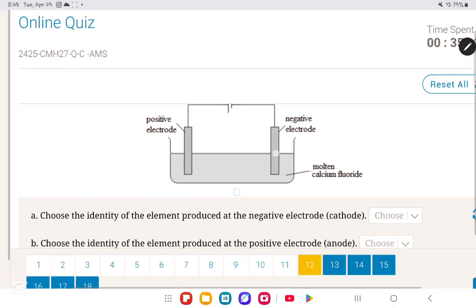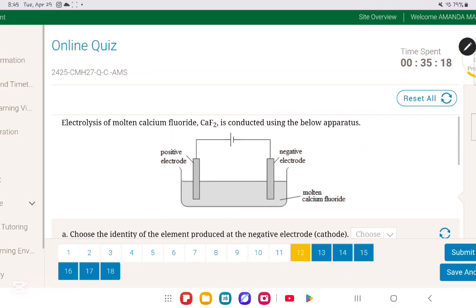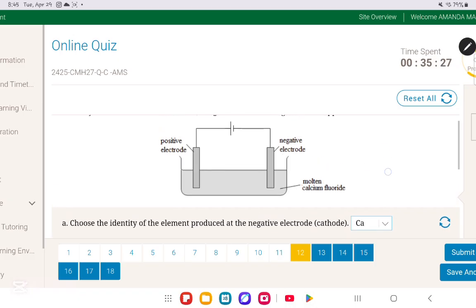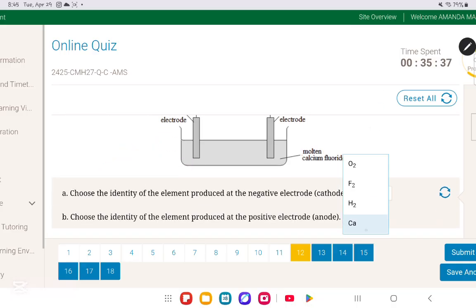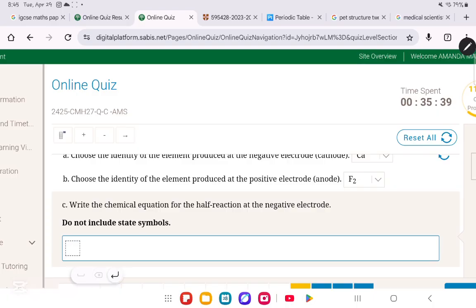So choose the identity of the element produced at the negative electrode. We know at the negative electrode it is the cathode. We're gonna form the calcium metal, so it's gonna be Ca, very simply. At the positive electrode, which is the anode, we're going to have the anion formed, which is 2F−. It will form fluorine gas, so it's F2 gas. Okay, F2. Now they want us to write the chemical equation for the half reaction at the negative electrode.